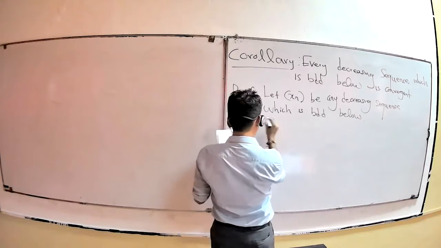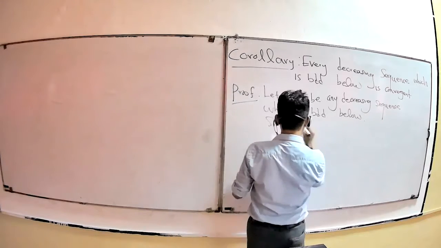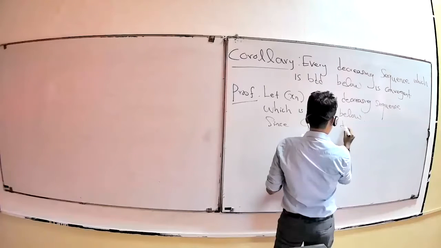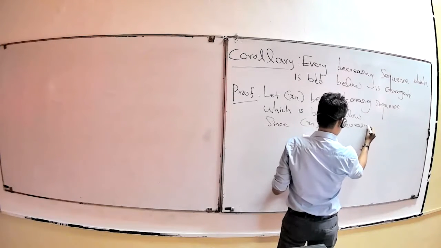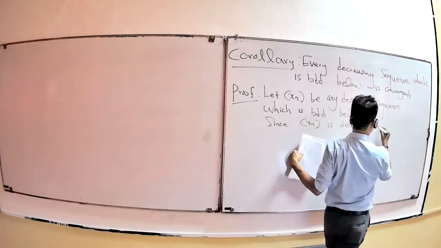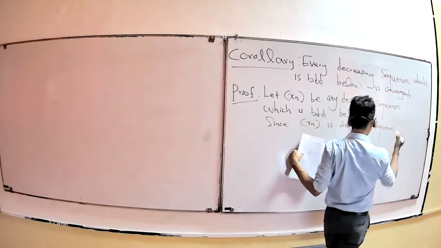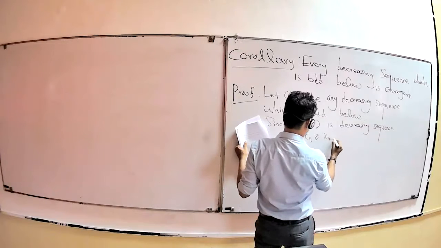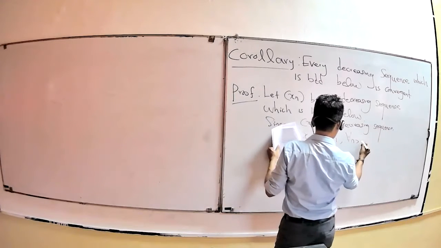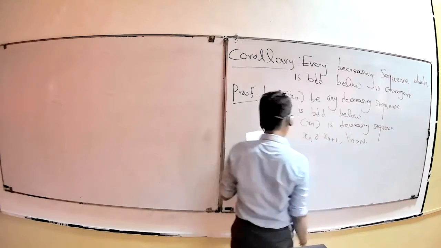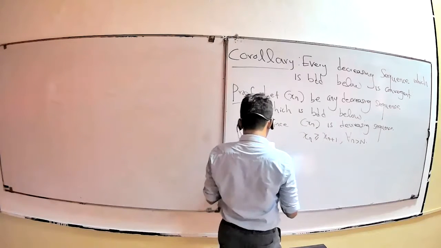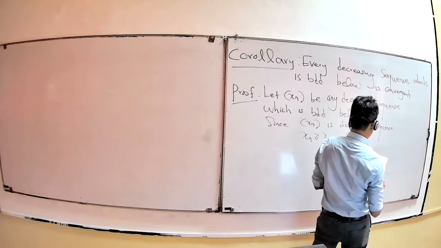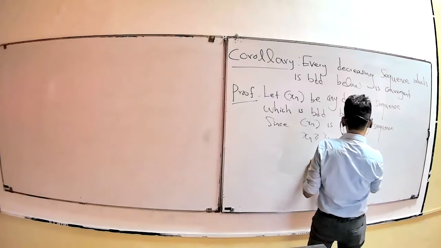You already know that x_n is a decreasing sequence, therefore you can write x_n greater than or equal to x_{n+1} for all n belonging to natural numbers.